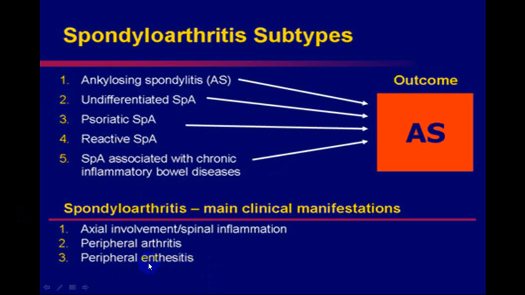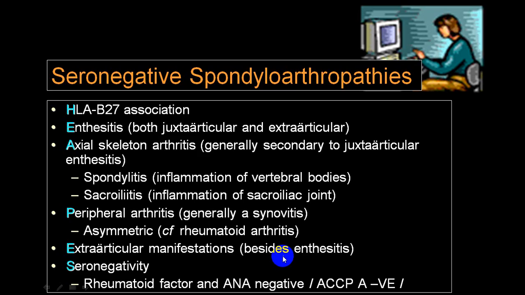Enthesitis means inflammation of a tendon, a big tendon. And in all those groups, HLA-B27 may be positive. Enthesitis is an extra-articular manifestation, involvement of the joint and an extra-articular manifestation in the form of involvement of the tendon.